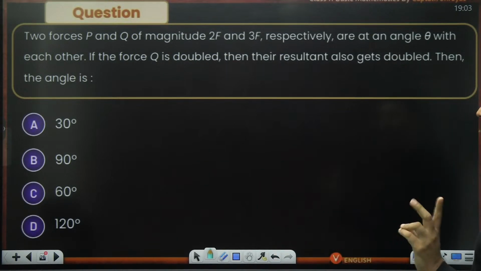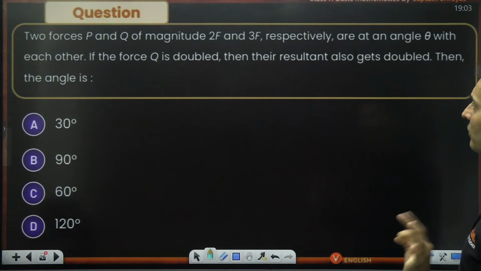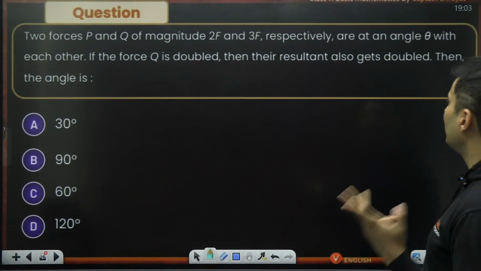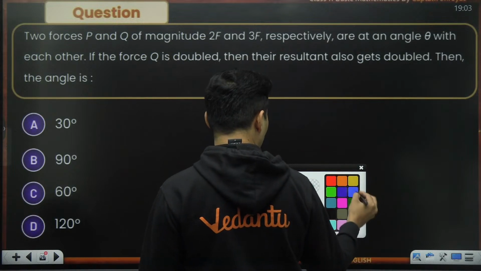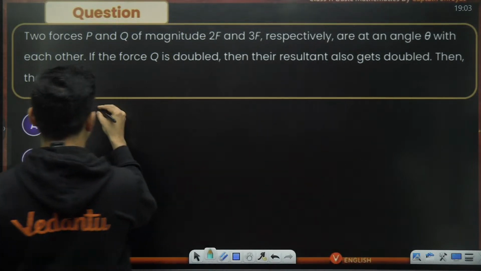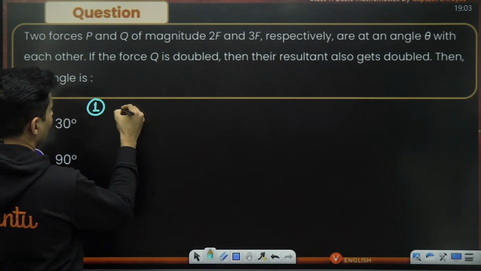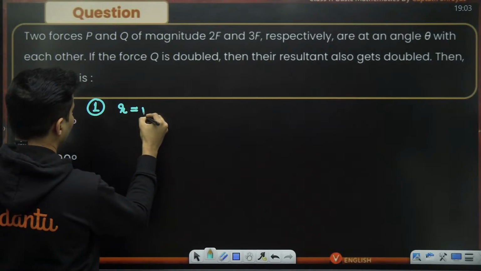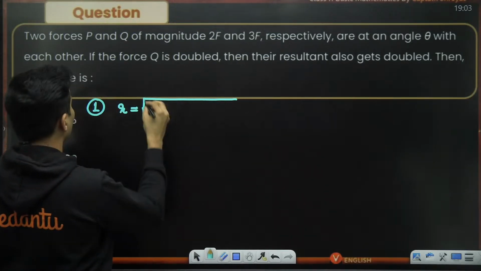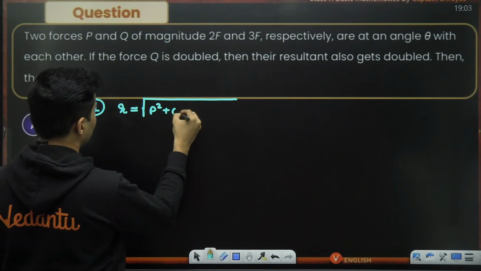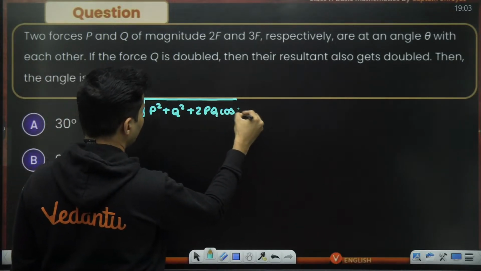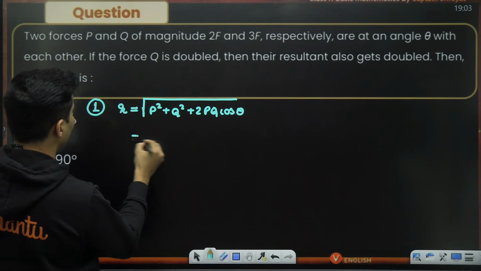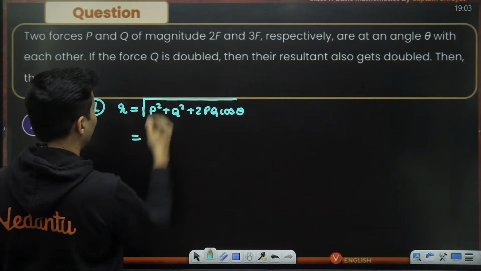The magnitudes are 2F and 3F, angle theta. If the force Q only is doubled, then the resultant also gets doubled. In the first scenario, let's say the resultant is R. It will be nothing but the square root of P square plus Q square plus 2PQ cos theta. The angle is not given, but P and Q's magnitudes are given, 2F and 3F.